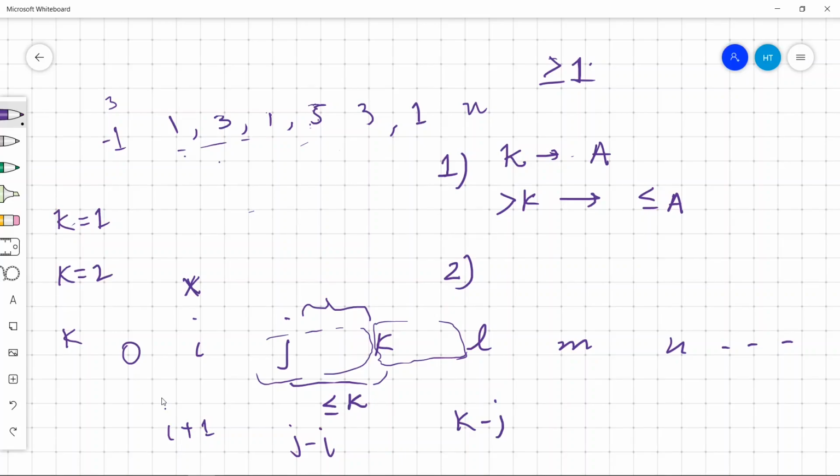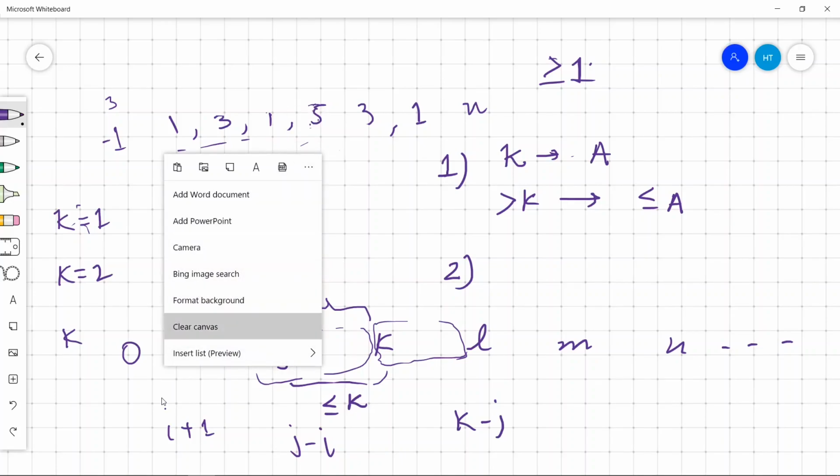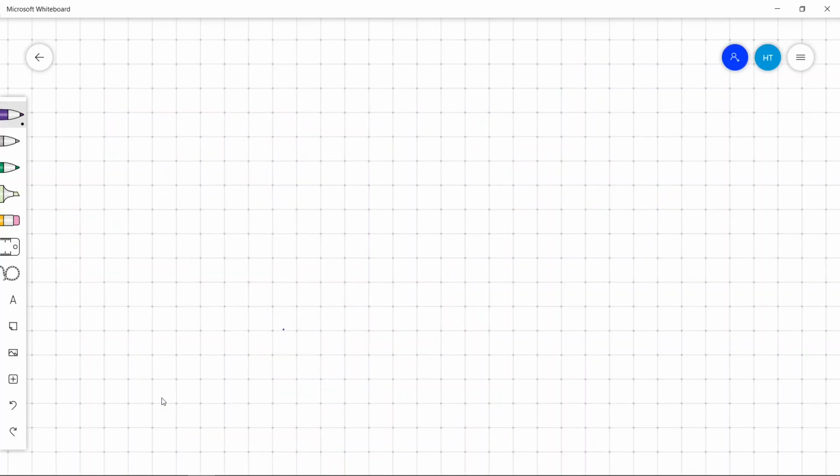So what we can do is, we can have the occurrences of each element from 1 to N, and suppose 1 appears at positions I, J, K and L, then we'll be calculating the candidate for 1. So we have to calculate the least possible candidate for 1. And what is this? It is the maximum of these positions.